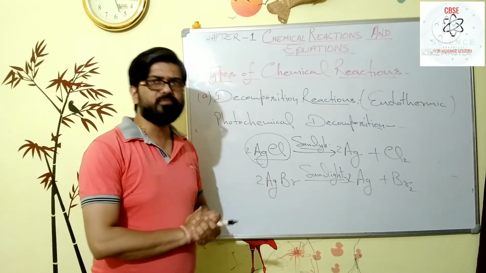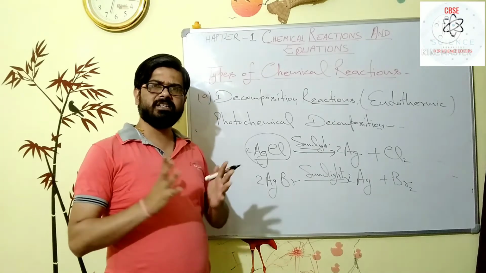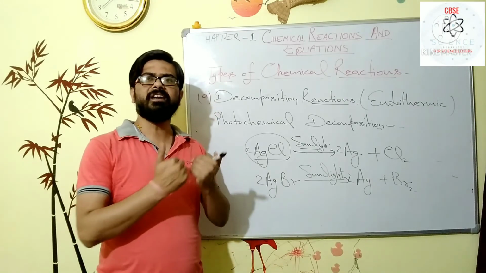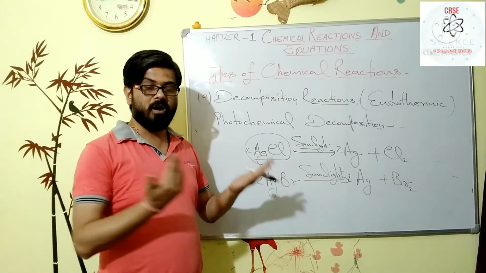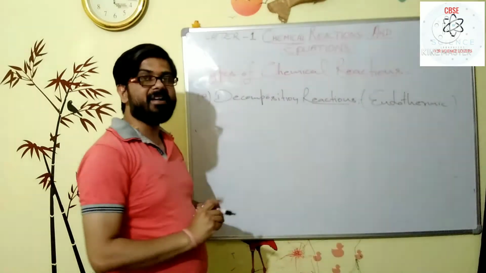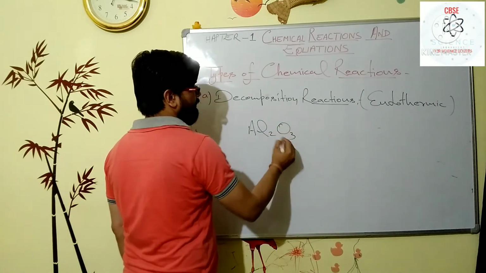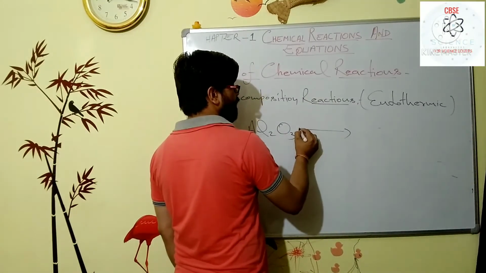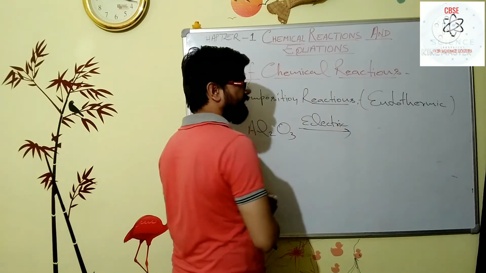Second, the decomposition process is also very important, my dear student, in metallurgical processes, by which we extract metal from its natural form, from its ores, either the carbonate ores or the different oxide ores. For example, in the metallurgy of aluminium, aluminium is extracted from its ore, aluminium oxide, by decomposition, and this type of decomposition is electric decomposition.